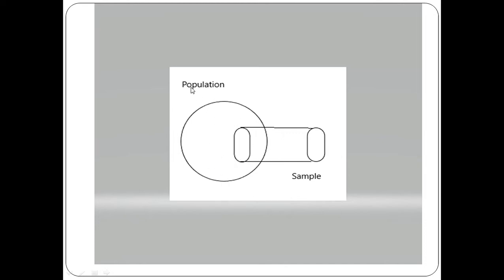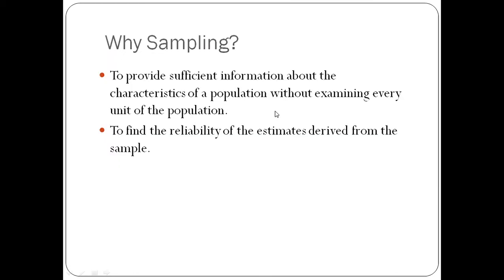Population is actually the larger group of data, the whole group or the aggregate of all the individuals which are of interest. And what is sample? Sample is just a small part taken from that population, which is the part of the population and which represents the population. So I think from this diagram it will be more clear to you.